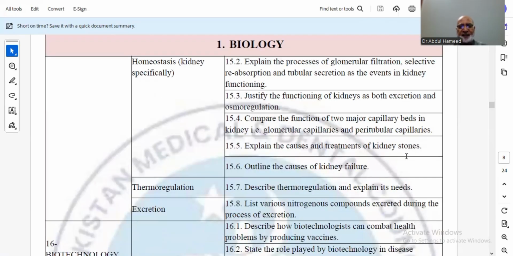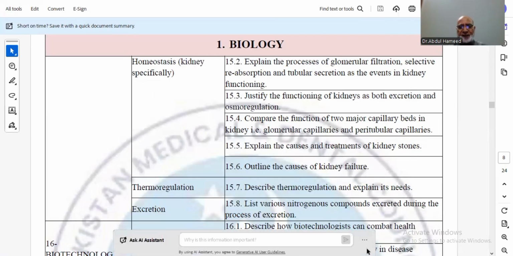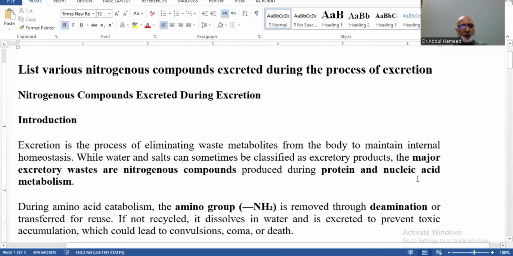And it says that we are supposed to give a list of various nitrogenous compounds excreted during process of excretion. So हम start करते हैं अपनी proceedings को. So list of various nitrogenous compounds excreted during process of excretion, इनमें plants नहीं शामिल.